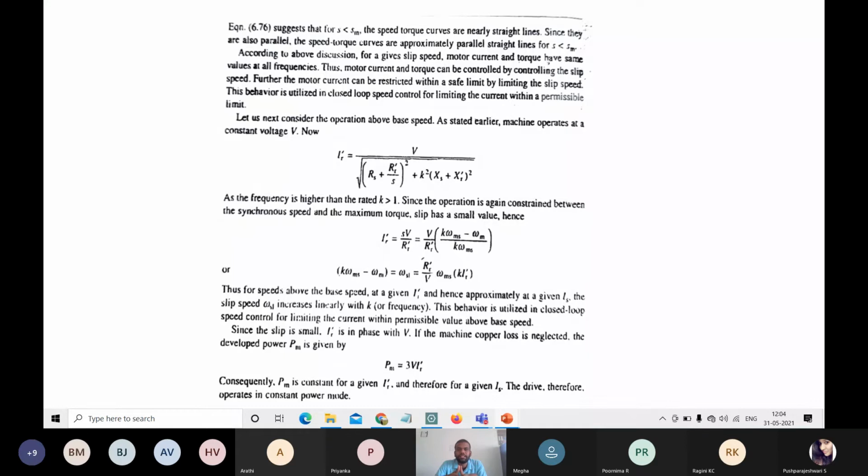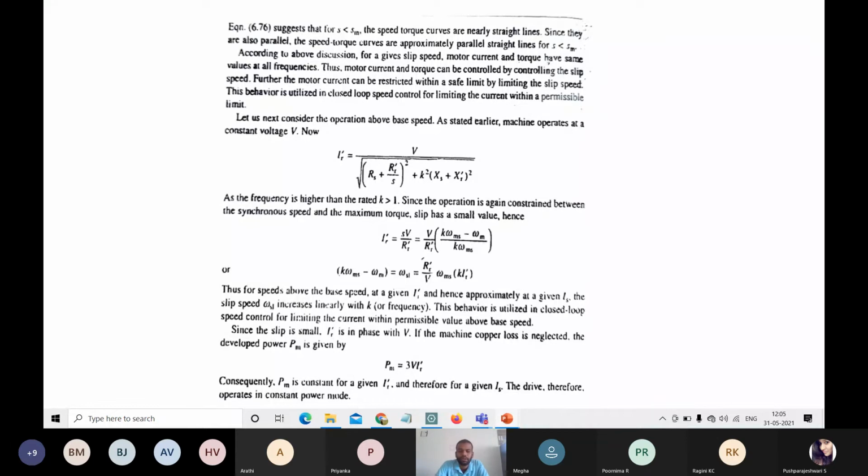If the slip is less, what happens? For the low base speed, for a small amount of slip, V and IR dash will be in phase. At that time, what would be the power equation?